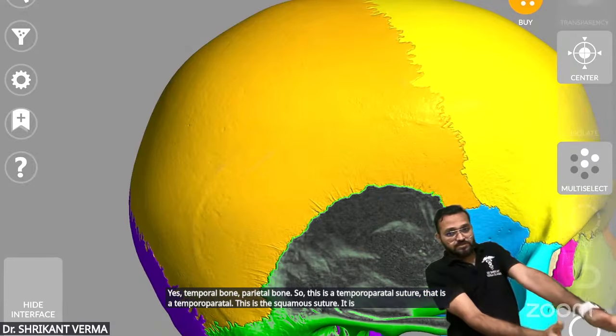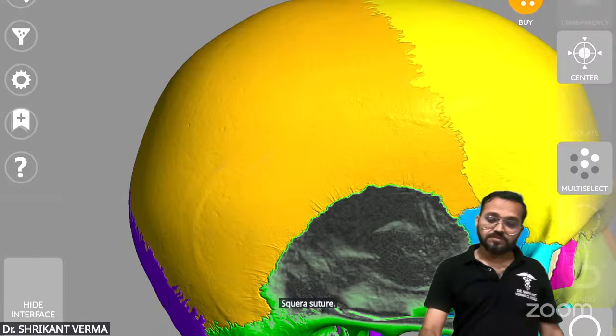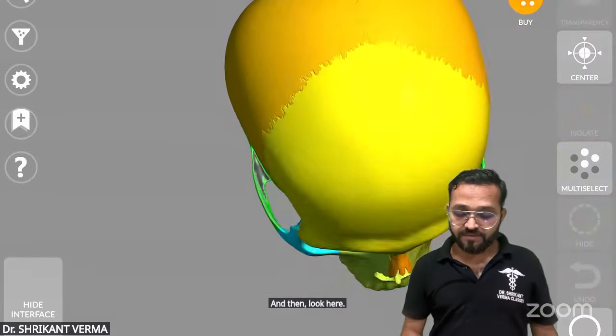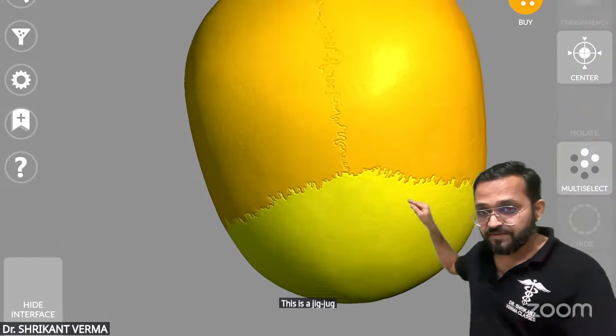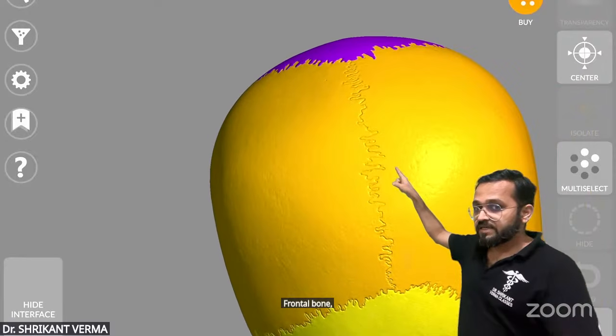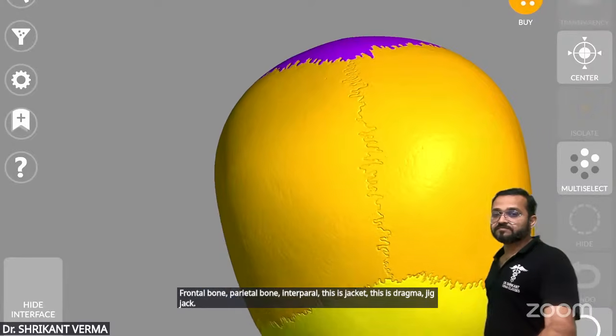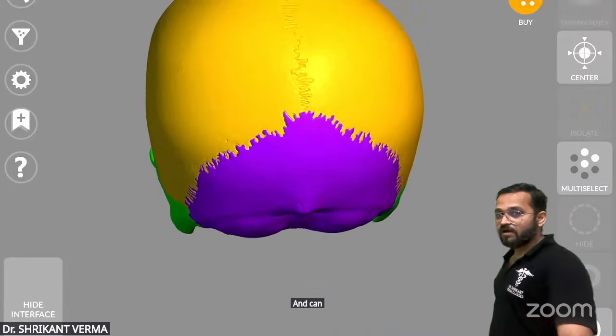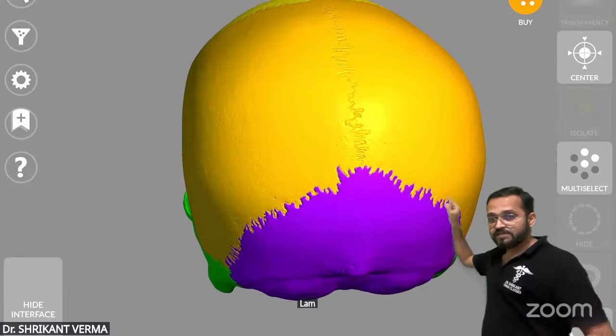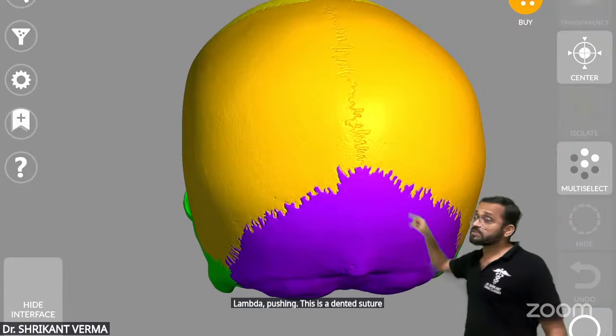It is squamous suture. And then look here. This is zigzag surface. Can you see? Frontal bone, parietal bone, interparietal. This is zigzag, zigzag, zigzag. Here this is bregma, zigzag. And can you see this is the lambda, occipital. This is a dentate suture, strongest suture.